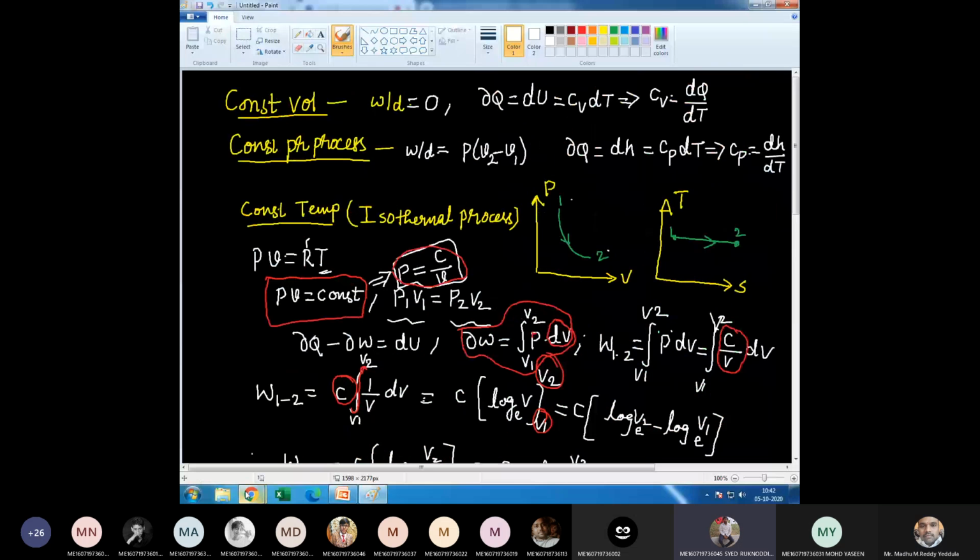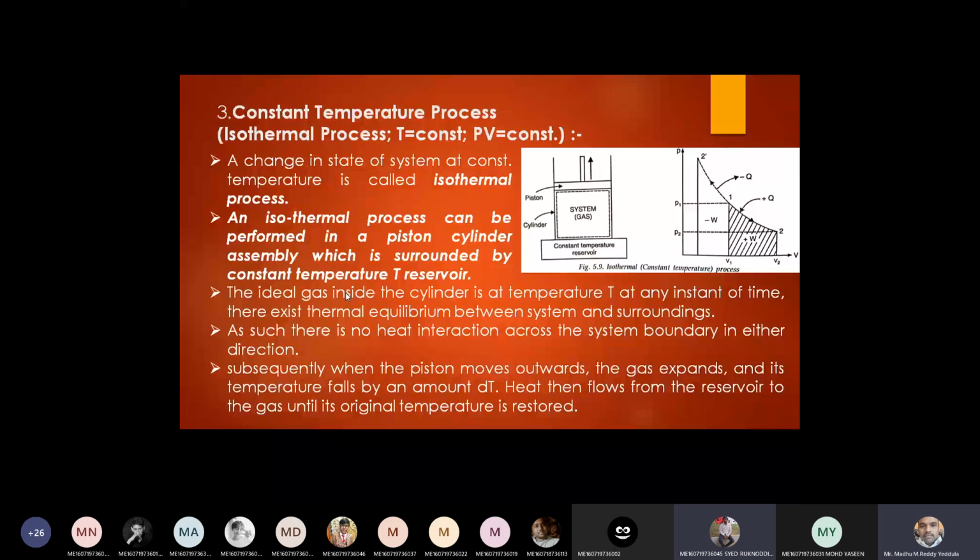Can you see the PPT? Right. Now let us consider this piston cylinder arrangement in contact with the constant temperature reservoir. Now this is our system. Please understand, this is our system, and this constant temperature reservoir is another system. With respect to this system, I can call it the surrounding. As I said already, surrounding is also another system. Agree?